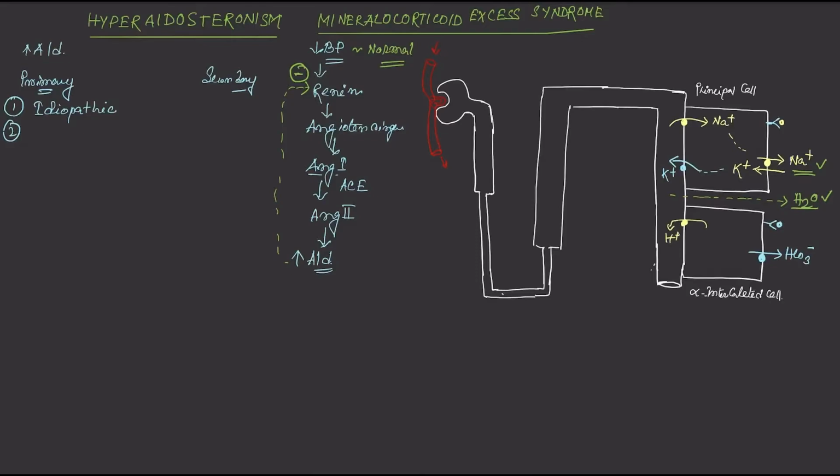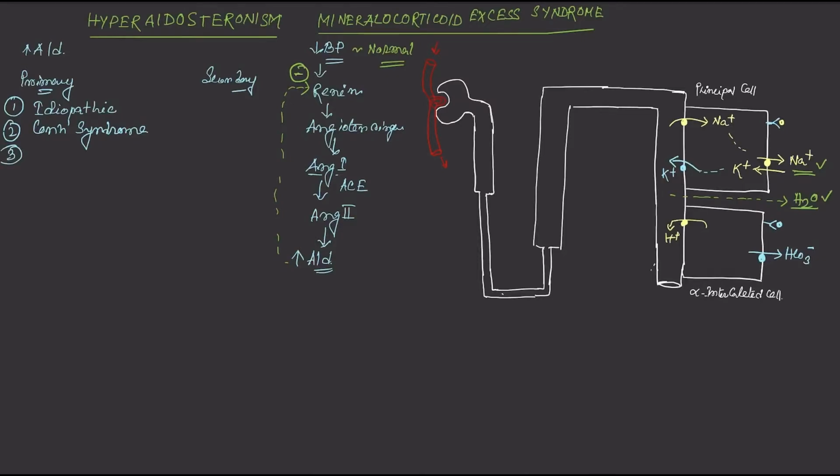The second important cause of primary hyperaldosteronism is Conn syndrome. Now in Conn syndrome, there is an adenoma, a tumor, located at the adrenal cortex, which secretes aldosterone. So Conn syndrome is a type of primary hyperaldosteronism.